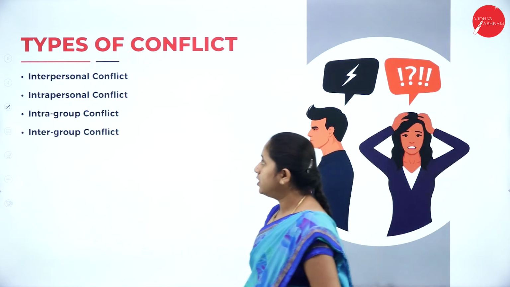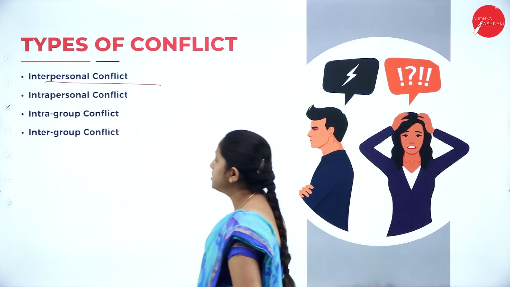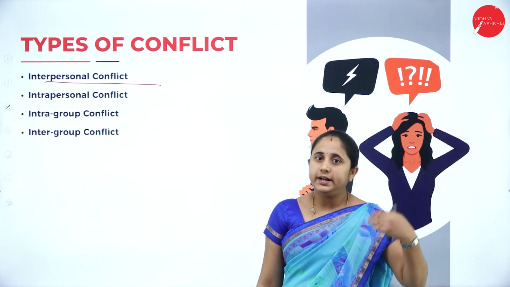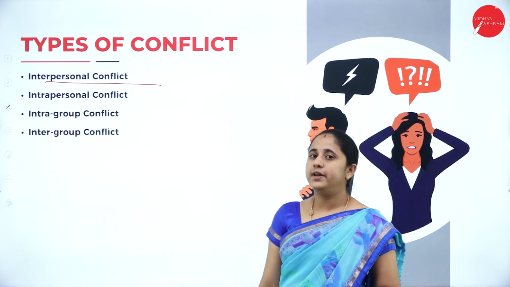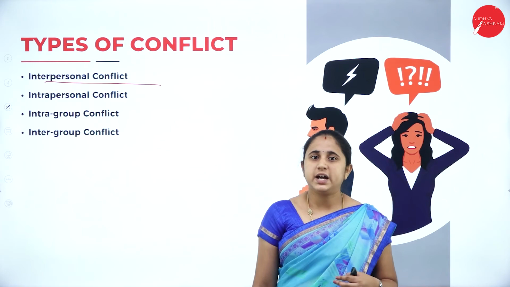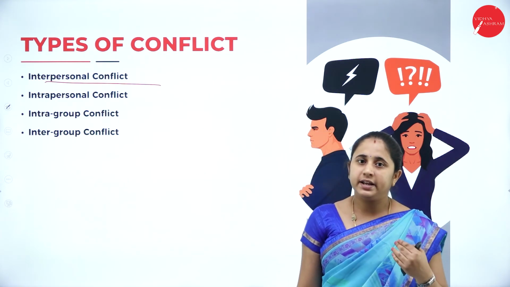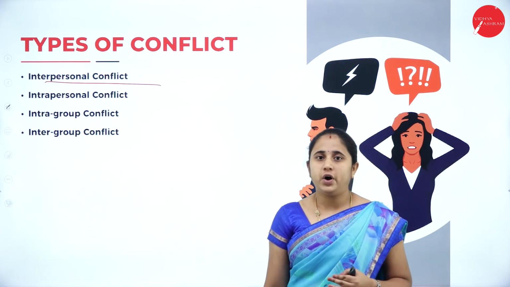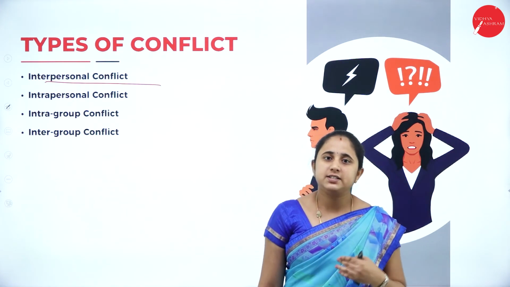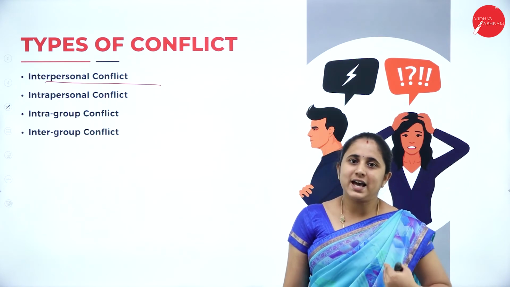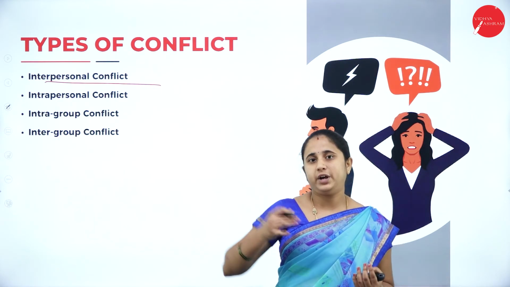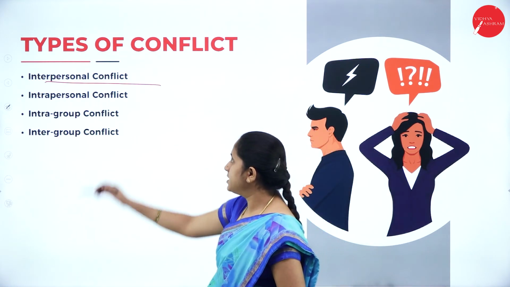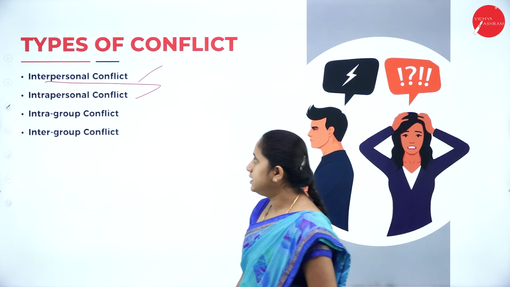So next one, what are the types of conflicts? Under types of conflicts, interpersonal conflicts, conflicts between two individuals. Intrapersonal conflicts within an individual, between your individual personal needs and desires and the organizational objective, then the rules and regulations of the organization and individual ethics and individual desires and needs. So the conflicts between two individuals as well as within an individual, that is interpersonal conflicts and intrapersonal conflicts.